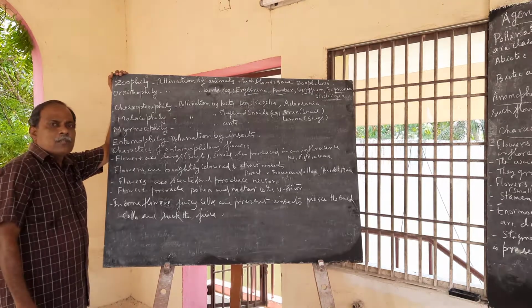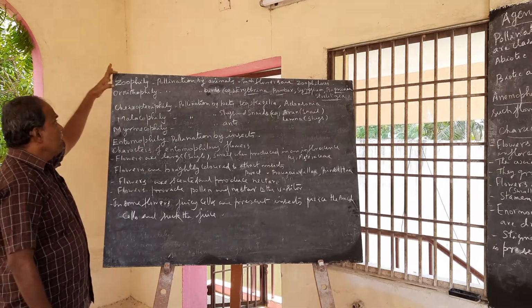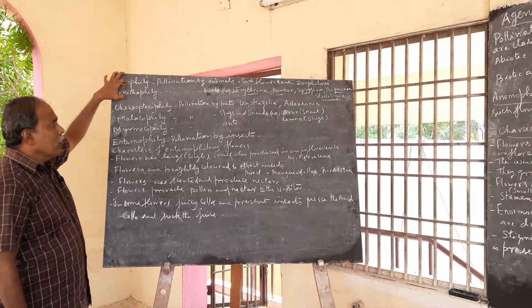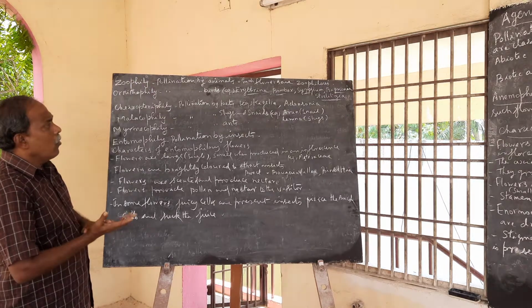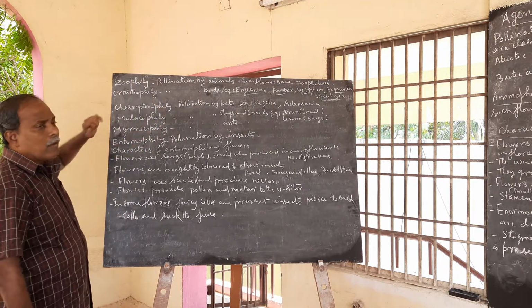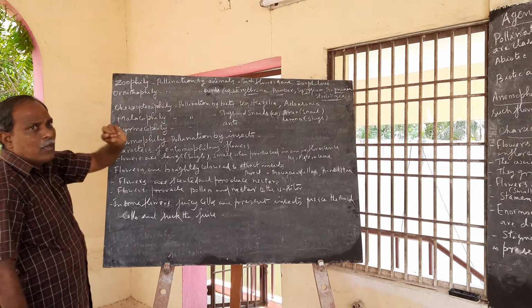Pollination by animals is called zoophily. Such flowers are called zoophilous flowers. Then ornithophily. Pollination by birds is called ornithophily. Examples: Erythrina, Bombax, Syzygium, Bignonia, Strelitzia. Erythrina, Kalyana Murungai; Bombax, Ilavam; Syzygium.